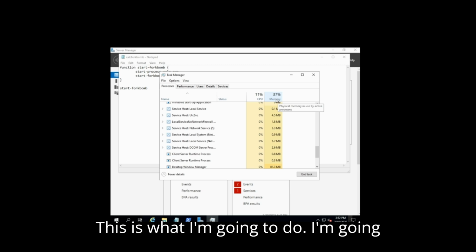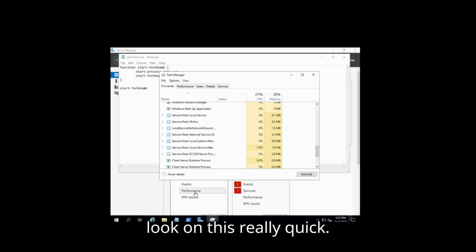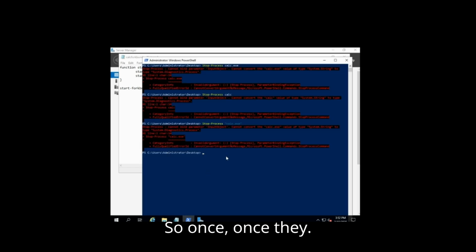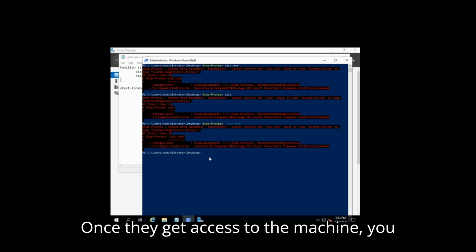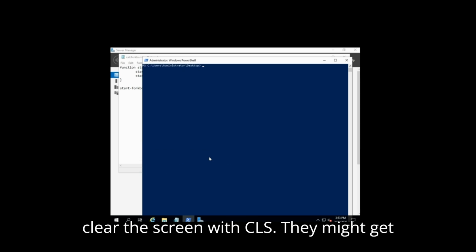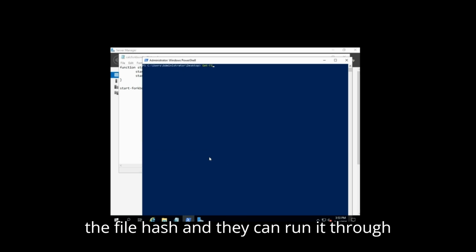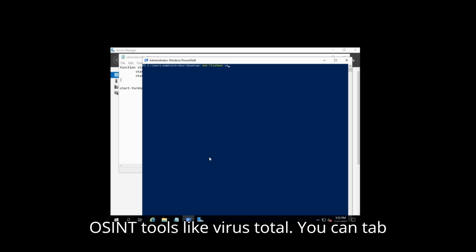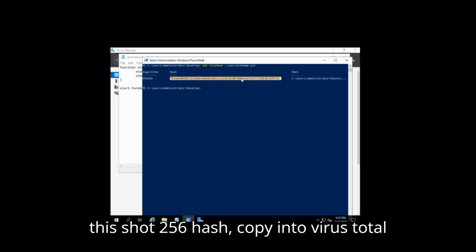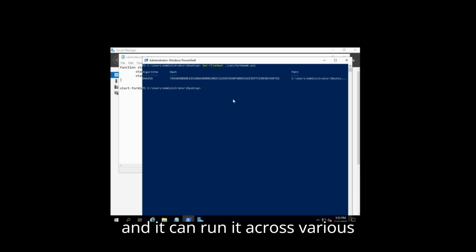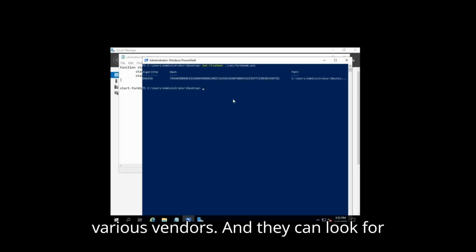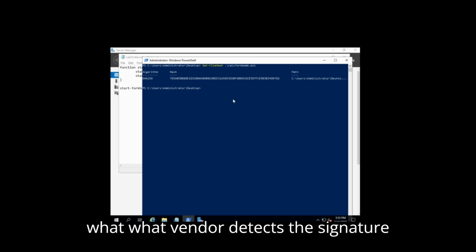This is what I'm going to do. I'm going to show you what the defensive side will look like really quick, so what they might do in this situation. Once they get access to the machine, you can do dir or you can do ls. So I'm going to clear the screen with cls. They might get the file hash and run it through OSINT tools like VirusTotal. You need to tab over for autocomplete. So they might take this SHA-256 hash, copy it into VirusTotal, and it can run it across various vendors, and they can look for signatures, and it can flag depending on what vendor detects the signature as malicious.